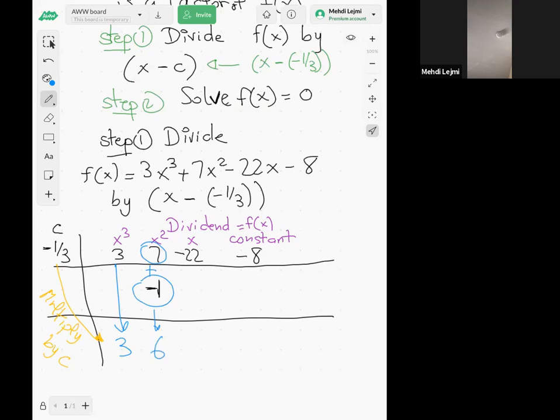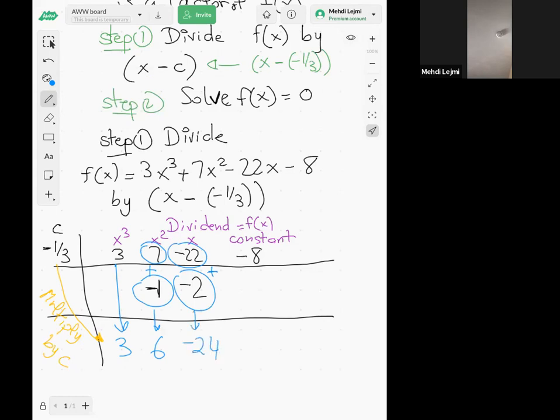Positive 6 times negative 1/3 is negative 2. Next column, I put negative 2. We add negative 22 plus negative 2, that's negative 24.